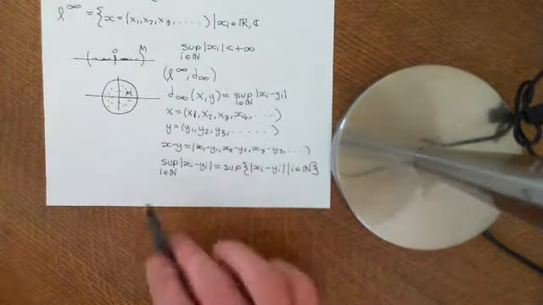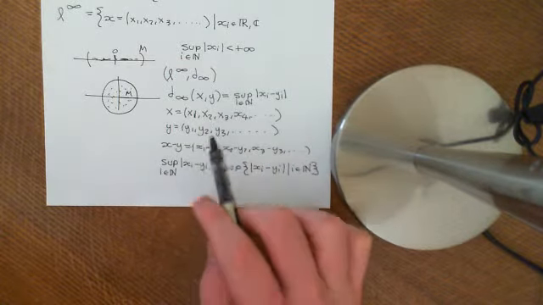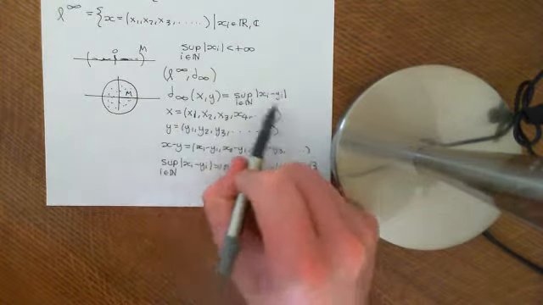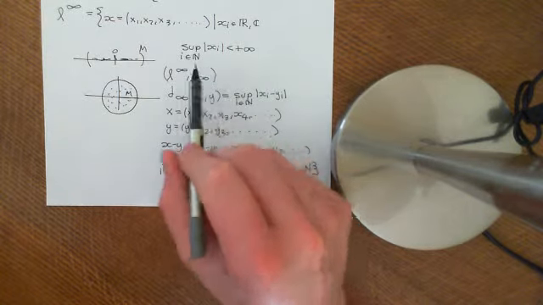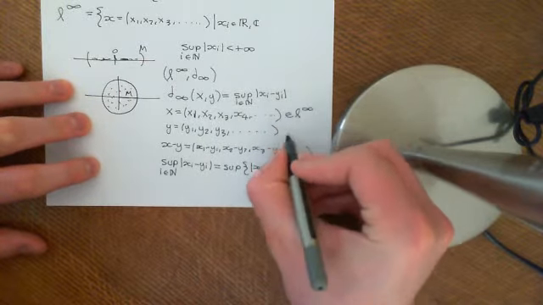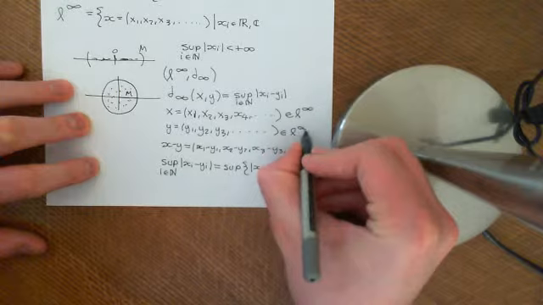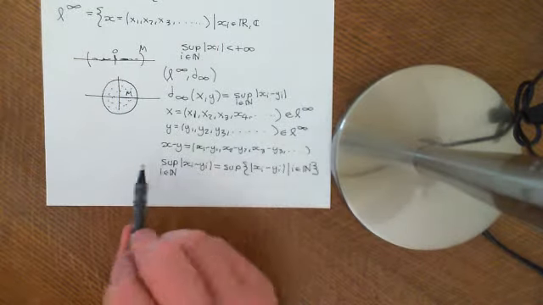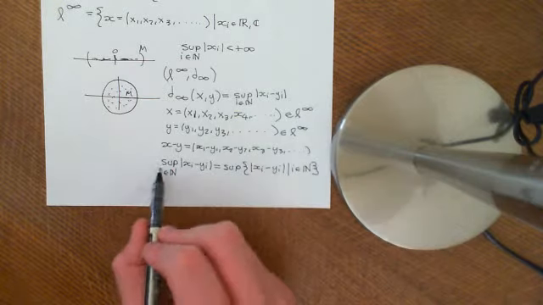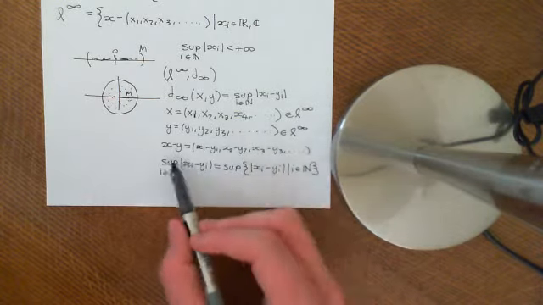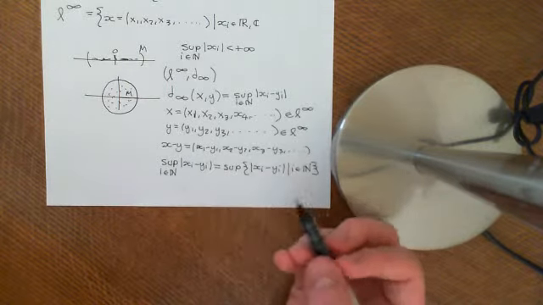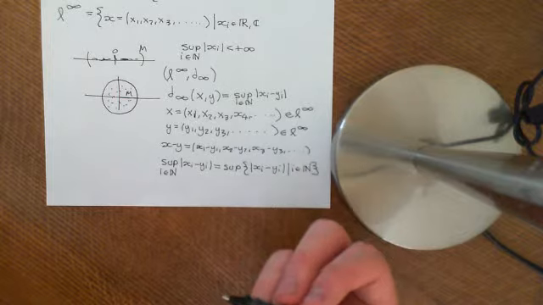Okay, so we've shown in previous videos that this is a metric space. Firstly, if these two sequences are elements of the L-infinity space, this is an element of L-infinity and this is an element of L-infinity, then x minus y is also an element of L-infinity, which means that this supremum is a finite value, so it's not going to be infinite. So it's well defined, and we've proven that it obeys the axioms of a metric space.